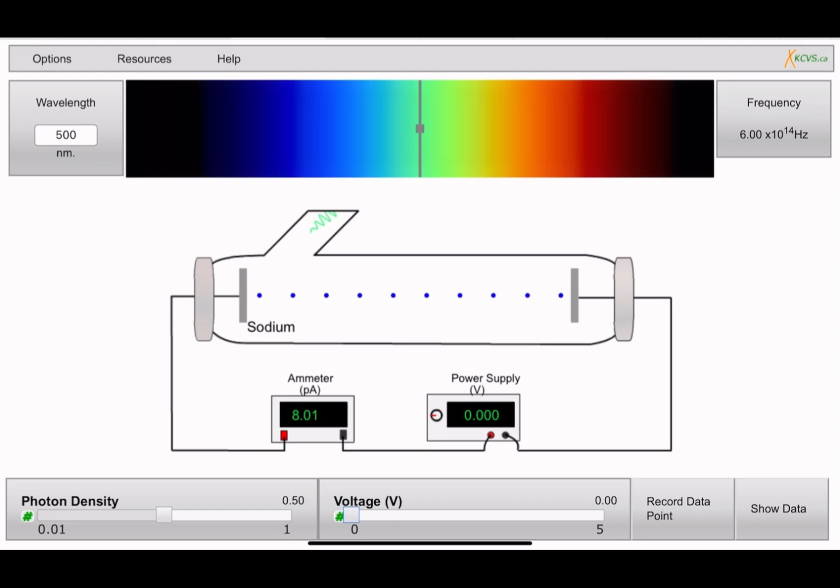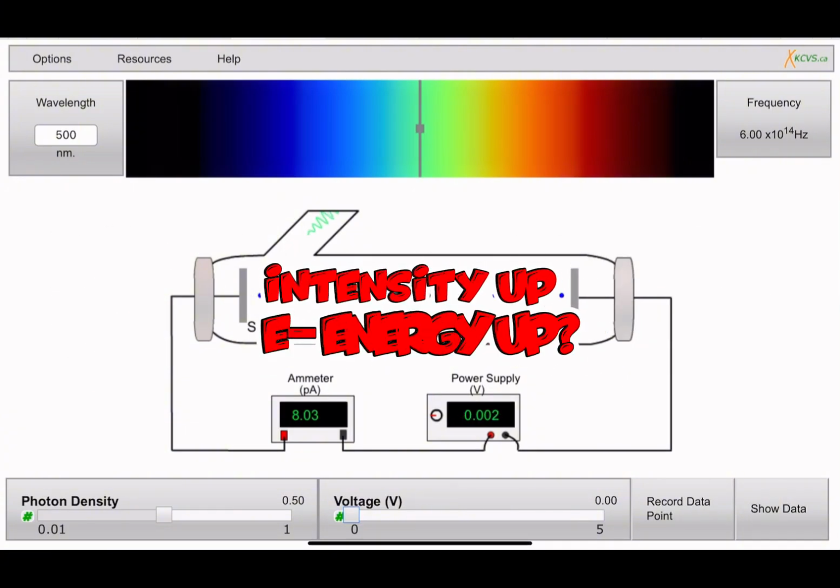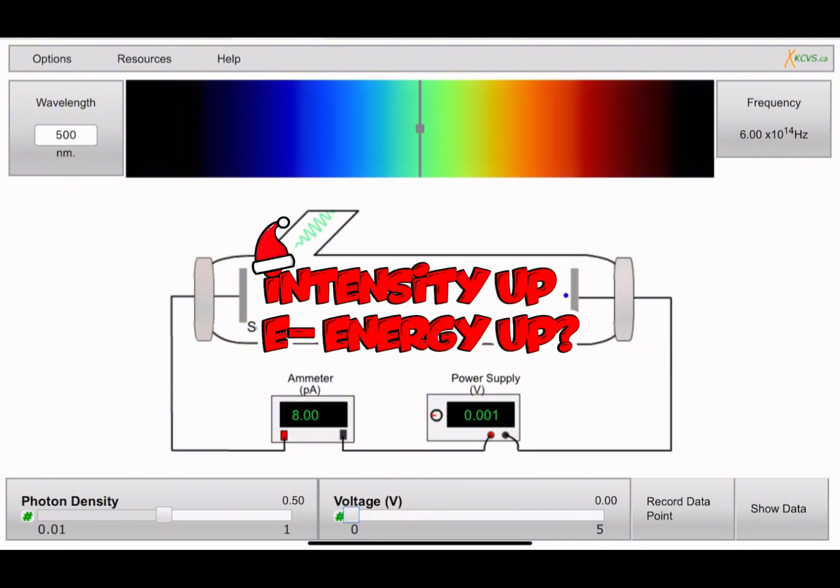Before the experiment, classical wave theory made very clear predictions about what should happen. According to classical physics, light is a wave. The energy of a wave depends on its amplitude, which corresponds to intensity. So, classical physics predicted that, first, increasing intensity should increase electrons' energy. If you shine brighter light, the electrons should gain more energy because more energy is delivered to the surface.